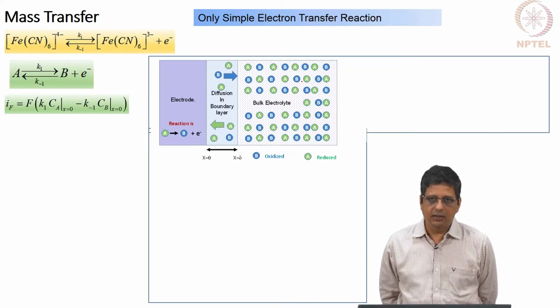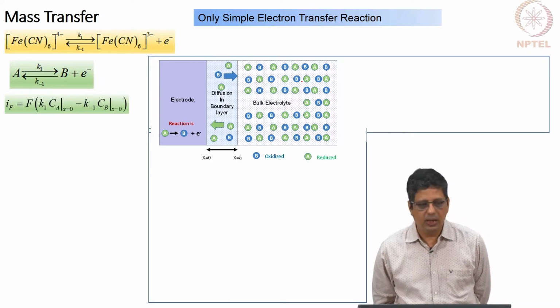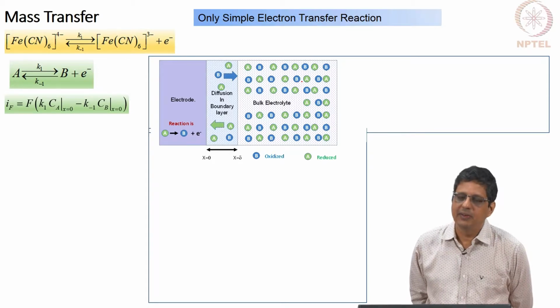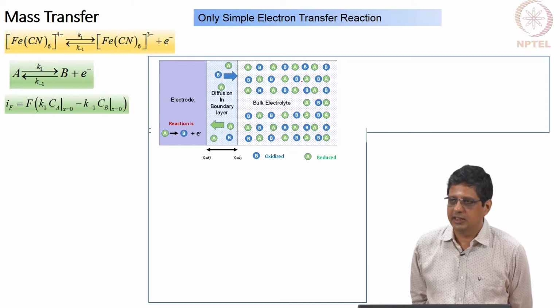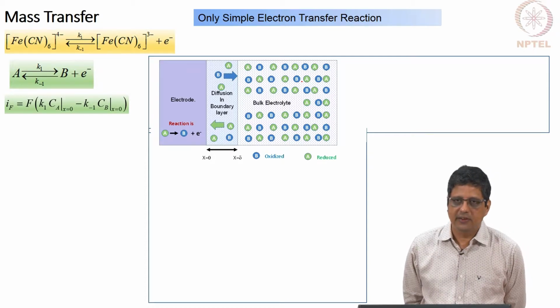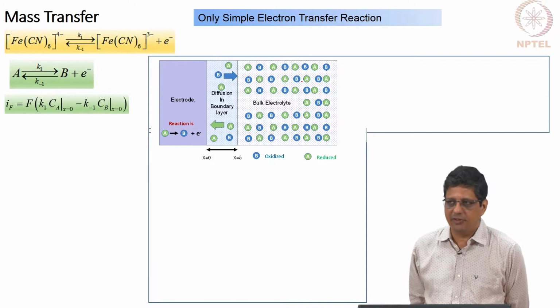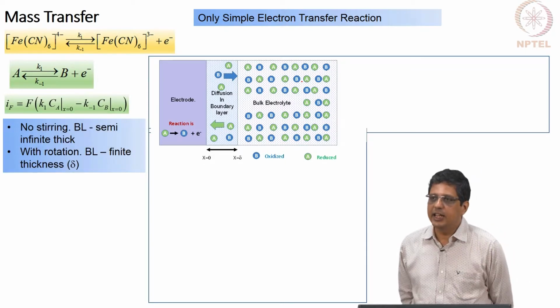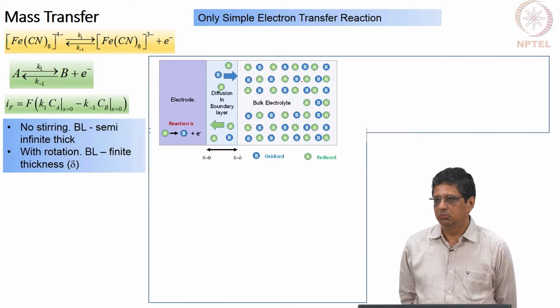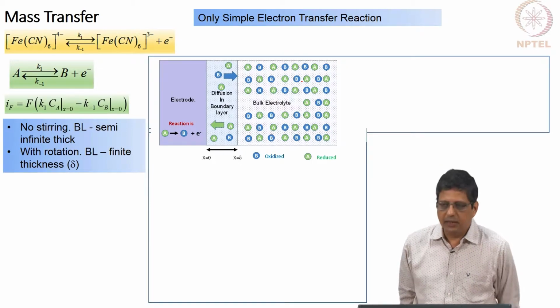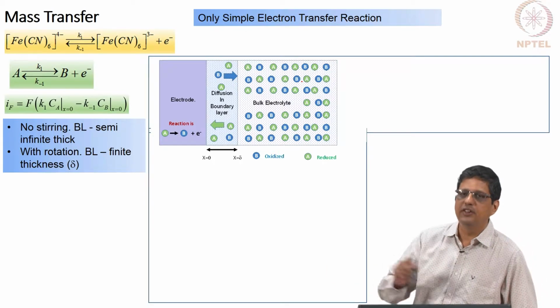The current here is going to be written as usual k1 multiplied by concentration of A. Previously we would have said concentration of A is a constant, now we will say concentration of A on the surface, and likewise minus k minus 1 concentration of B on the surface, and this will be different from the bulk in general. If we say that there is no stirring at all, okay, it is a stationary electrode, then the boundary layer thickness will go to infinity.